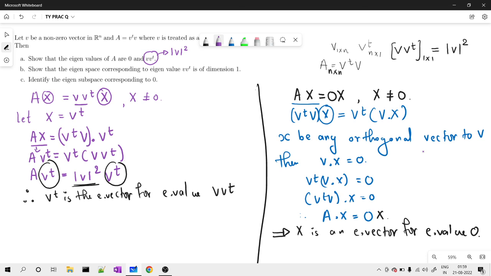What I found is that the geometric multiplicity of 0 is n minus 1. Therefore, the geometric multiplicity of the other eigenvalue should be 1, because ultimately the sum should be equal to n. So by using that result, we can conclude that yes, the dimension of the range of V V transpose is 1, because the dimension of the eigenspace corresponding to 0 is n minus 1.